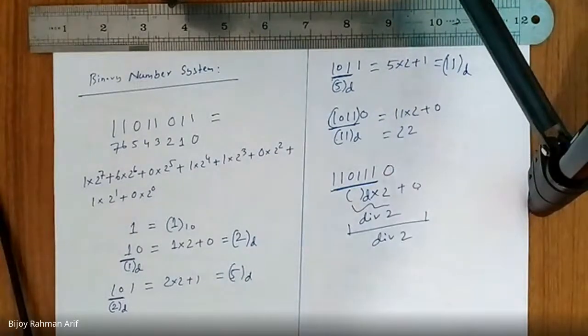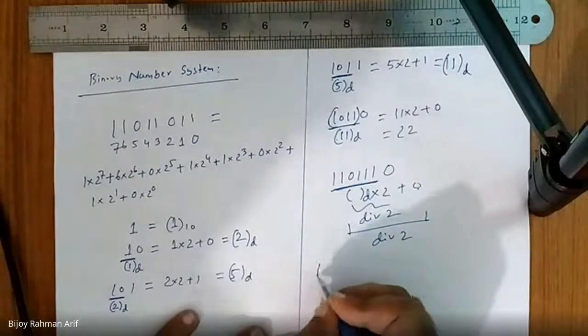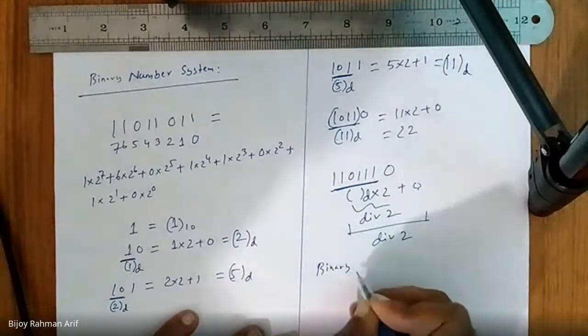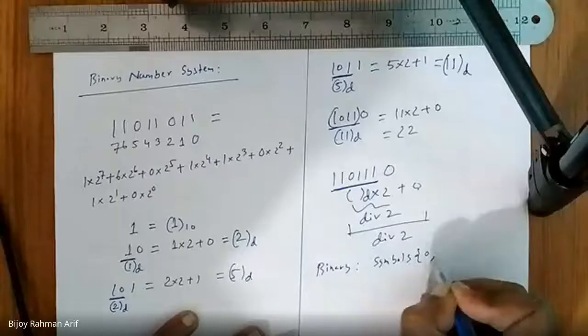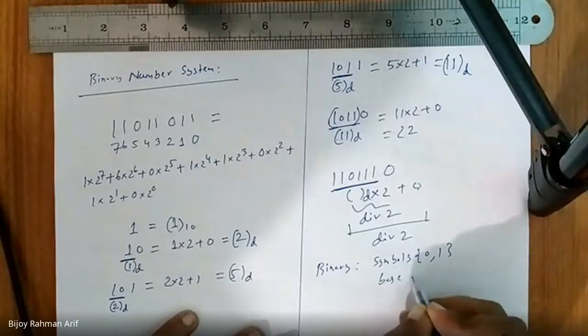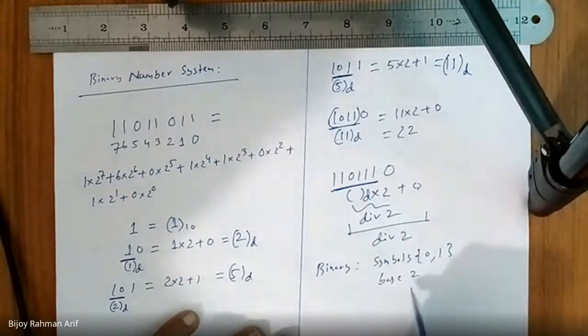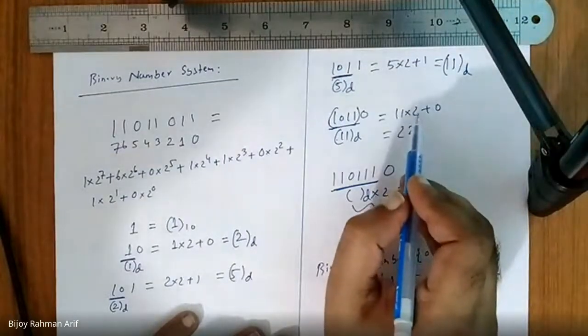So there are different number systems: the binary number system, ternary number system, octal number system, hexadecimal number system. So you can apply this formula again and again. Remember, in the binary case, what are my symbols? Symbols are 0 and 1, and my base is 2. As the base is 2, we always multiply by 2.